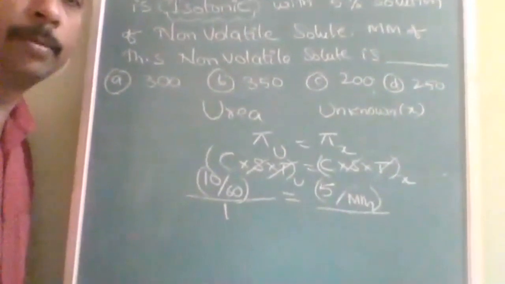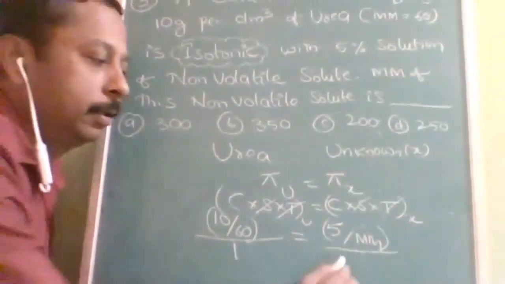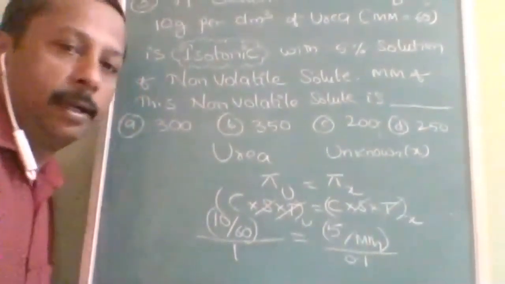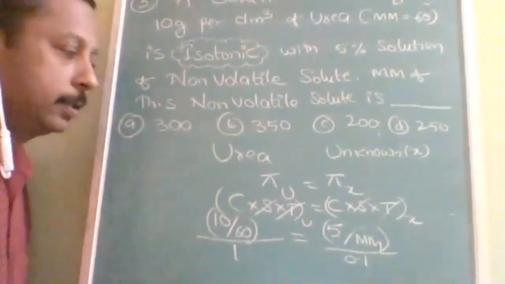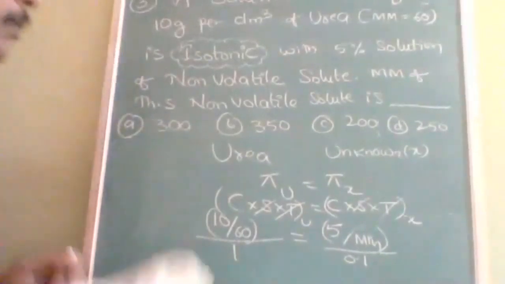Volume is going to be how much? It is 0.1 liter. 100 ml is equal to 0.1 liter. Now just changing it here. I will erase this.